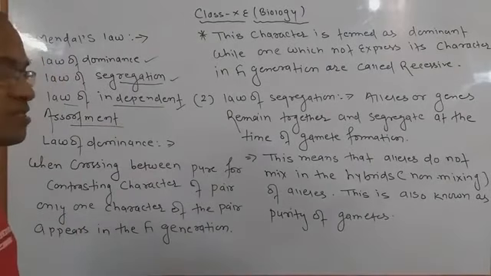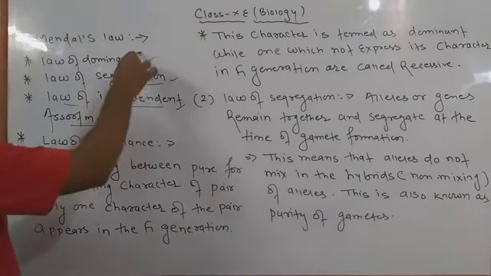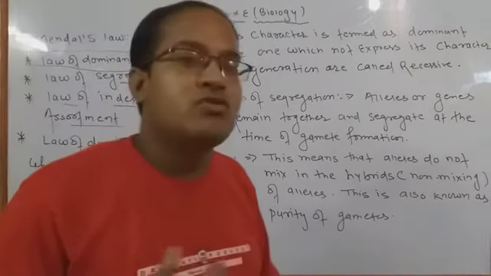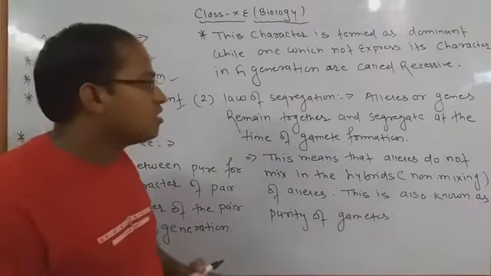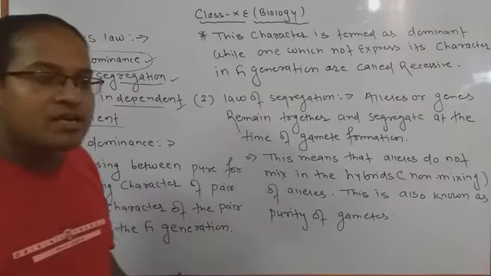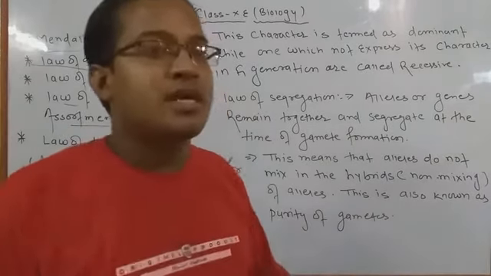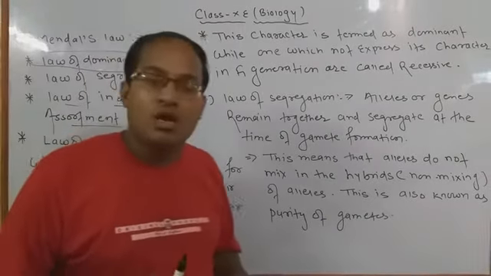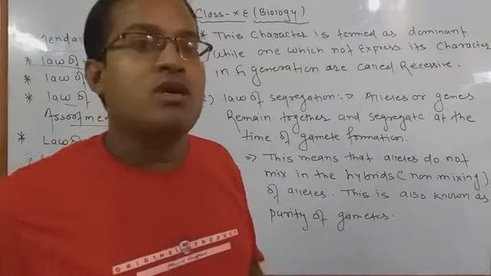First we are going to discuss the first law, the law of dominance. What is the meaning of law of dominance? Dominance means, firstly, if someone is generally perfect and capable of expressing their characters, and someone is not able to express their characters, that one is called recessive.